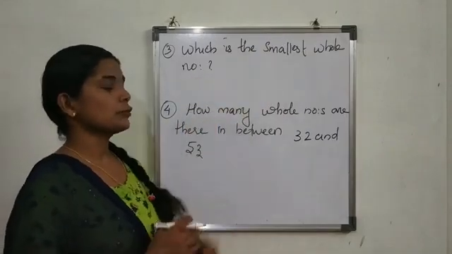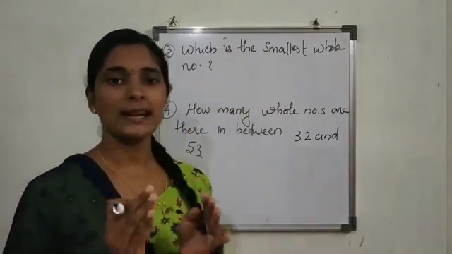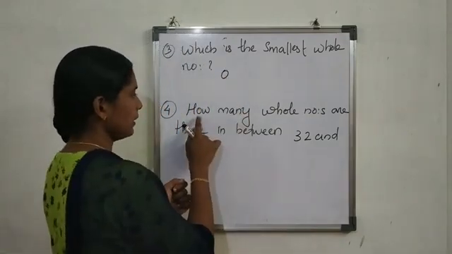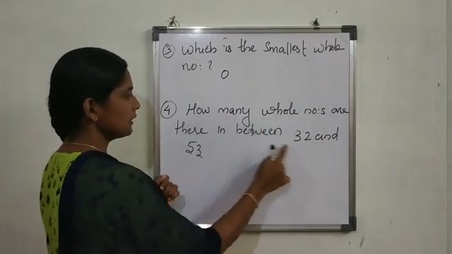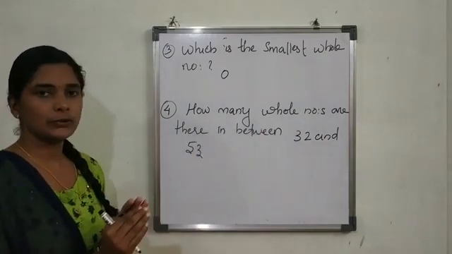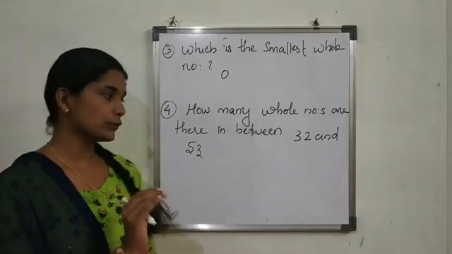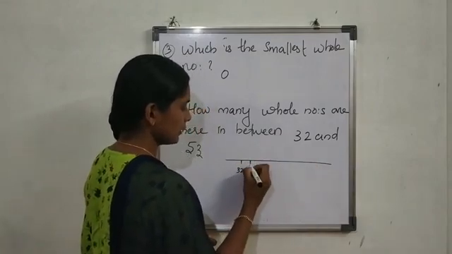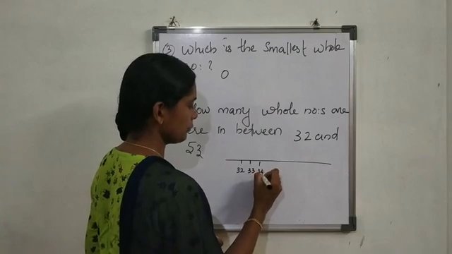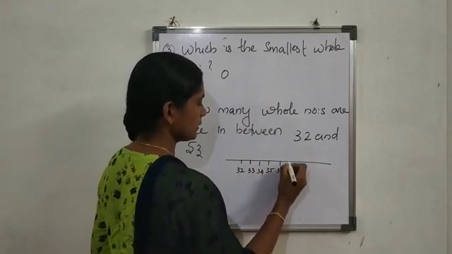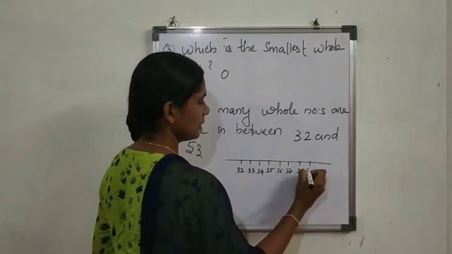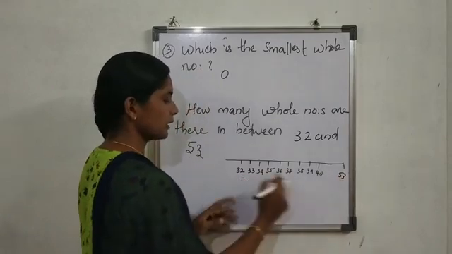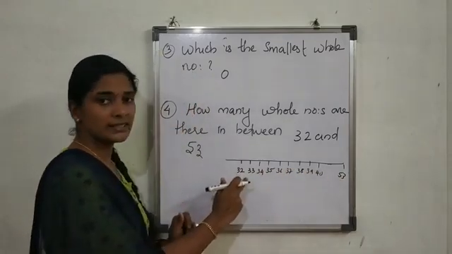Which is the smallest whole number? The whole numbers start from 0. The smallest whole number is 0. Then, how many whole numbers are there in between 32 and 53? You have to find that. Representing it on a number line is very difficult. 32, the next is 33, 34, 35, 36, 37, 38, 39, 40. Like that we have to find up to 53. In between 32 and 53, we are not counting 32.